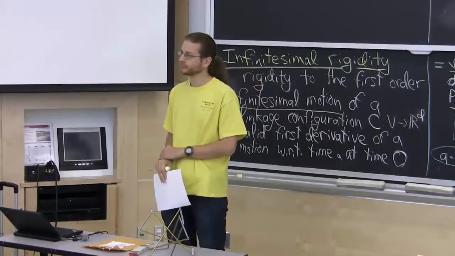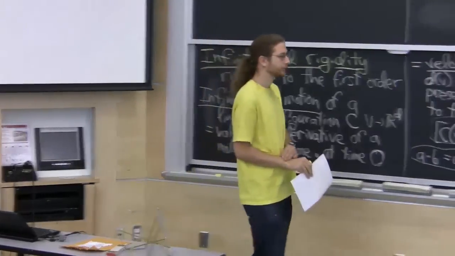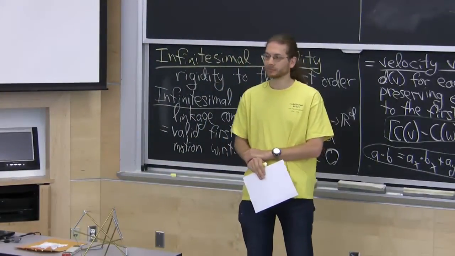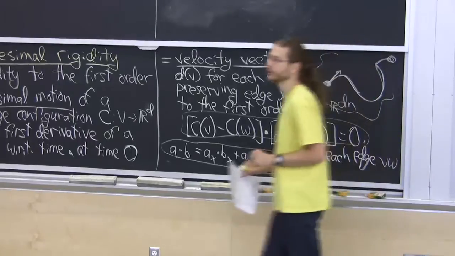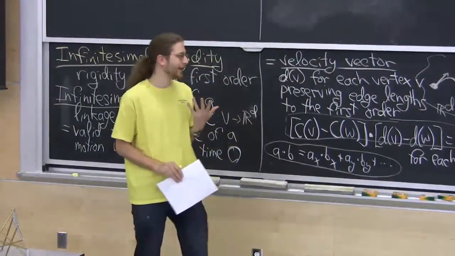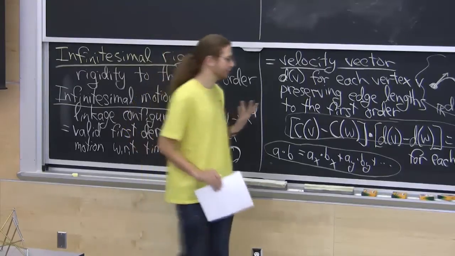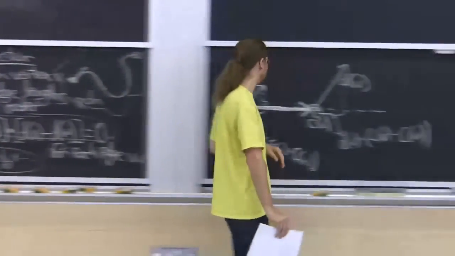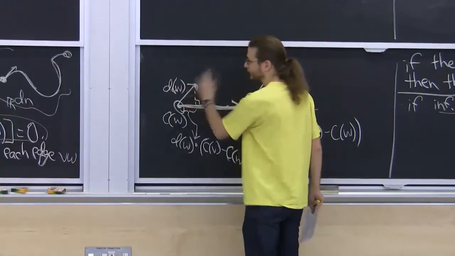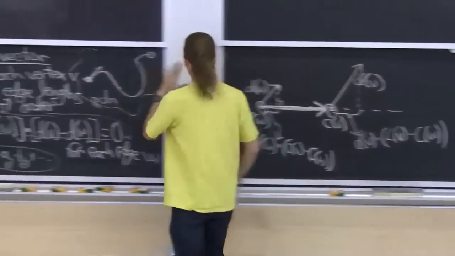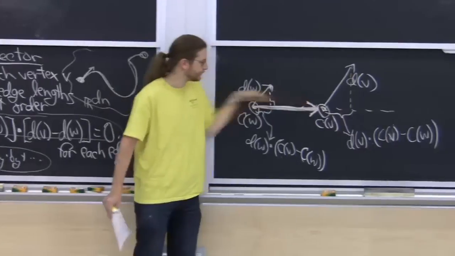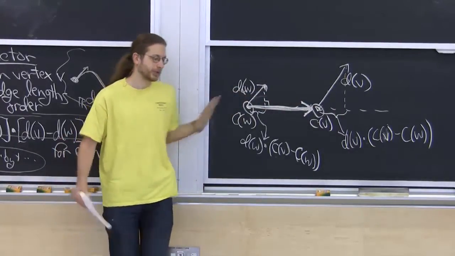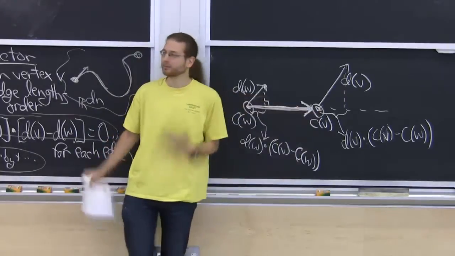Because we're using the dot product and seeing the dot product is 0, doesn't that mean that either the left or right term is 0 or that the terms are at 90 degrees to each other? Yeah, this dot product basically means these two vectors are at 90 degrees to each other. That's another geometric meaning. I don't have a geometric picture. Maybe there is one, but I have trouble thinking about d of v minus d of w. That's not an intuitive thing to me, but it's something. And we're saying that vector should be perpendicular to c of v minus c of w. However you want to think about it, I like to think about it this way, but they're equivalent.